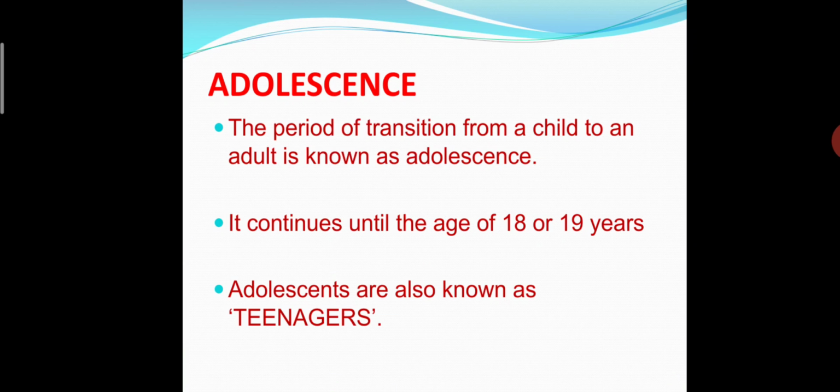So what is the definition of this? The period of transition from a child to an adult is known as adolescence, or we can say the changes which happen in our body from a child to an adult are called adolescence. It continues until the age of 18 or 19 years, and adolescents are also known as teenagers.